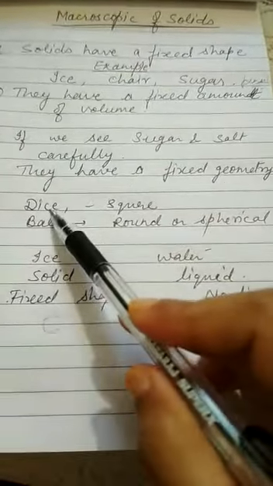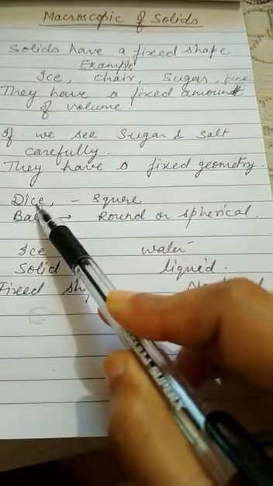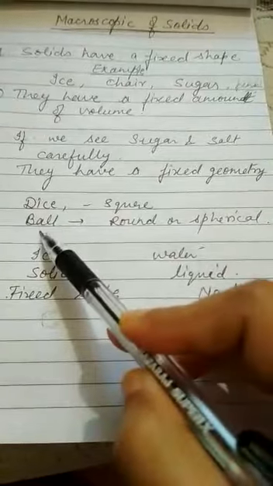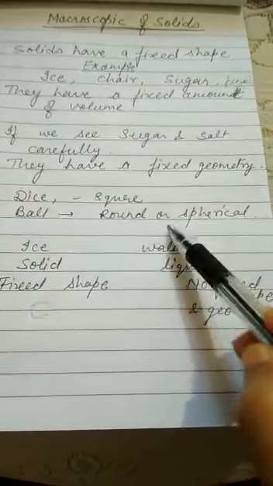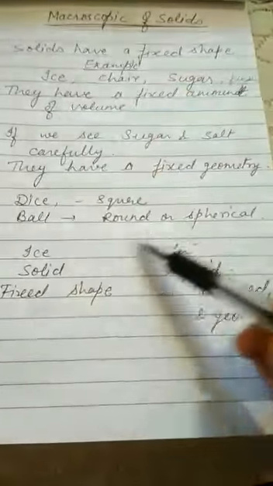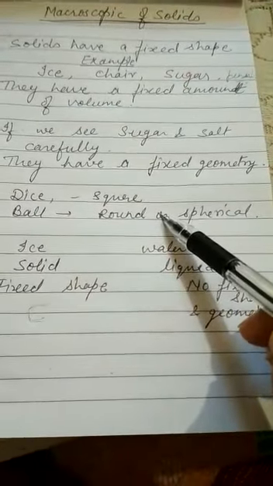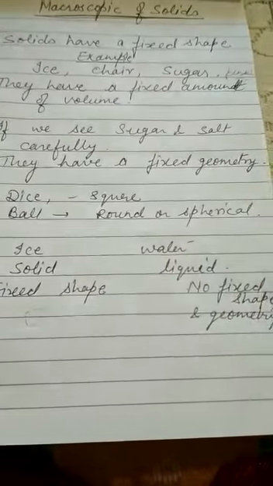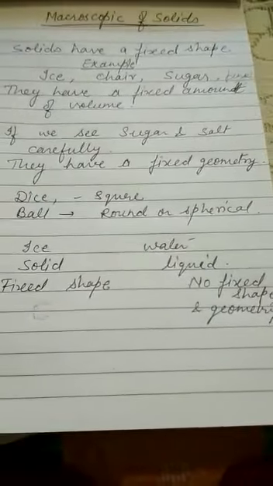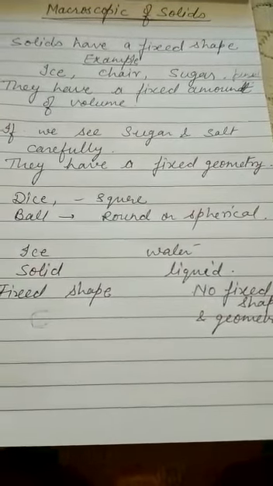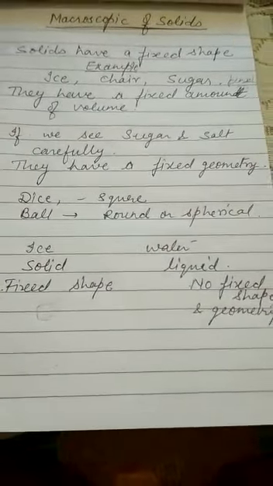Like dice, if we see, dice has square geometry, and a ball has round or spherical geometry. So these are examples of solids which surround us, and we can see many examples of solids around us.